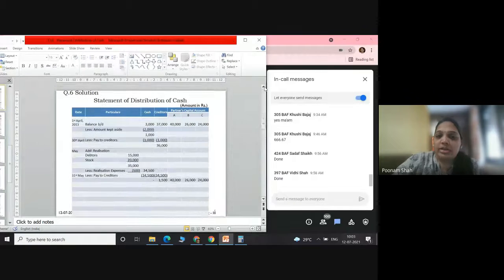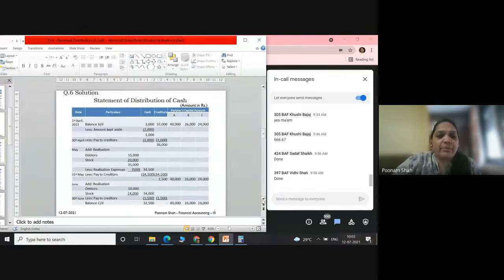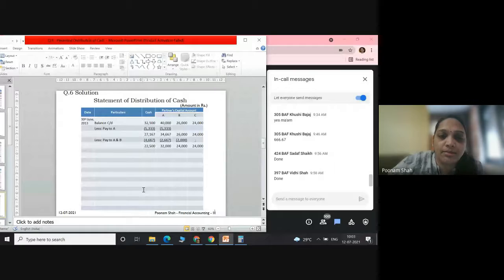That is from here only. आपका यही amount आएगा. ये जो second last step है वही amount आएगा, if you divide it in 4:3. So directly you take this amount from your statement of excess capital only. So I have fulfilled my first order of payment. I have fulfilled my second order of payment. What next? Still you have a cash balance of 22,500.